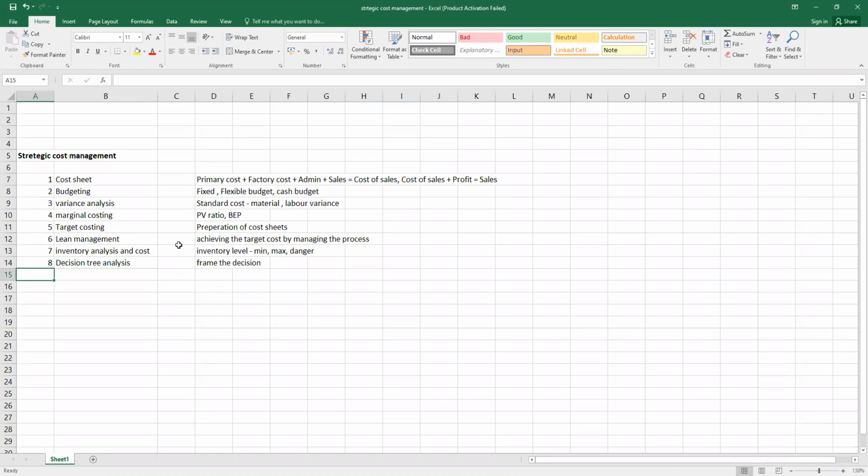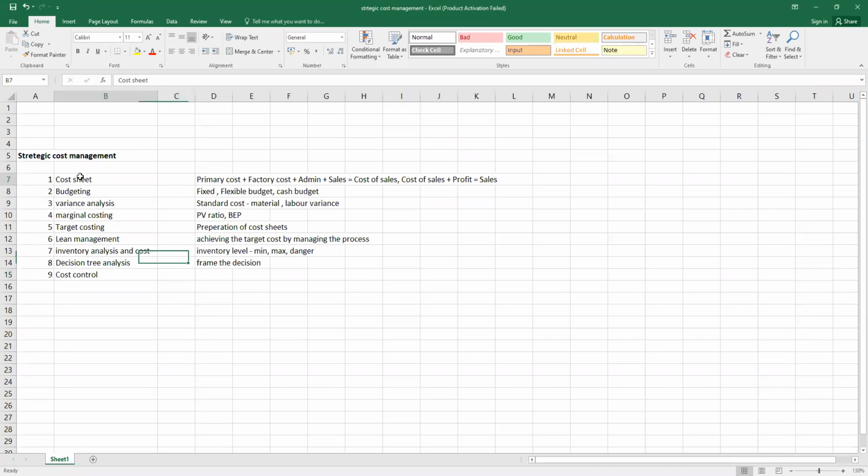And the ninth topic is overall cost control. How we can go for cost control and how we can achieve better results for the company matters a lot. So these nine subtopics we are going to use for solving the various case studies, which are very much helpful while solving the problems for strategic cost management.